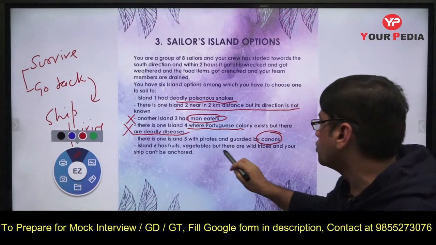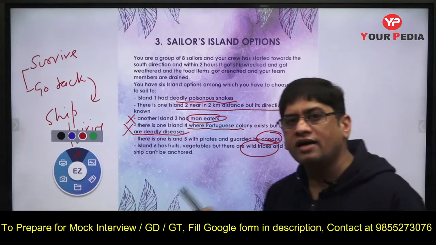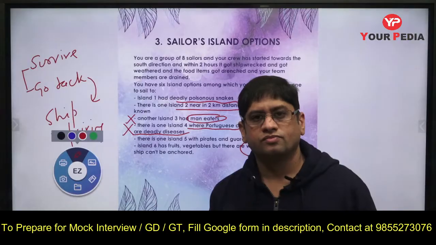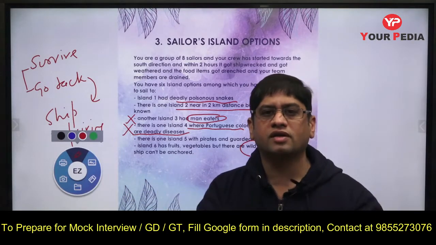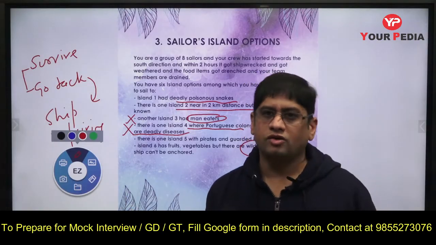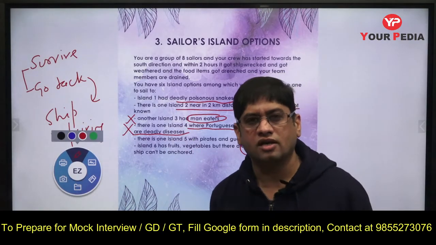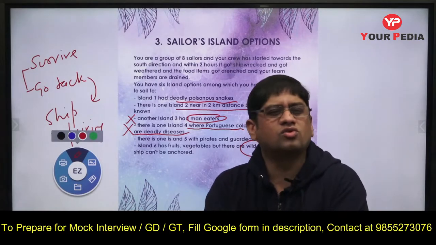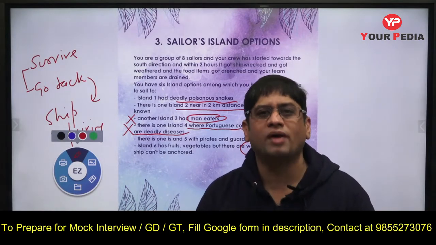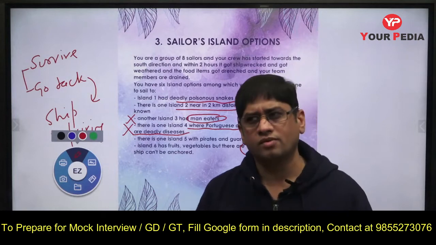Island 6 has fruit, vegetables and a wild tribe. See, a wild tribe is not dangerous for you. The moment they see you, they will run away. They don't want your interference in the island, that's it. If you have a gun or something, you can make them run away. The only thing is, they don't want you on their island, that's it. But they are not man-eaters, they are not man-killers also. They will run away.